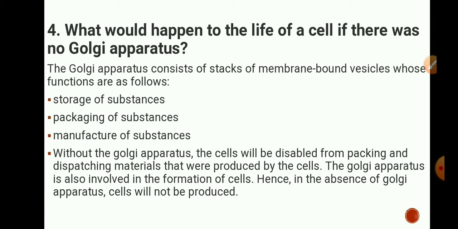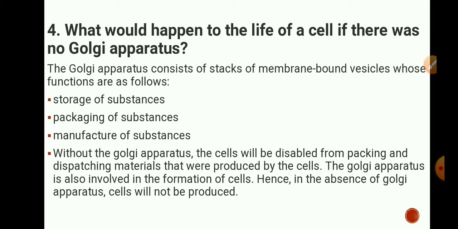Next is, what would happen to the life of the cell if there was no Golgi apparatus? See the function of the Golgi apparatus. The Golgi apparatus consists of stacks of membrane bound vesicles. So it consists of stacks of bag-like structures, vesicles. The function of the Golgi apparatus is storage of substances, packaging of substances, manufacture of substances.